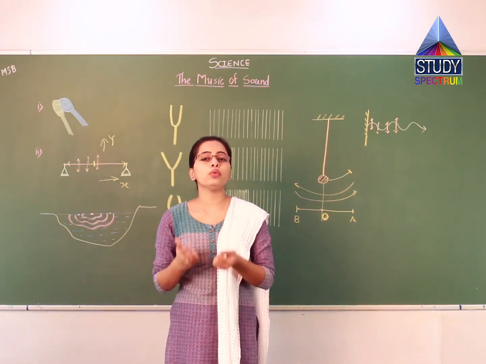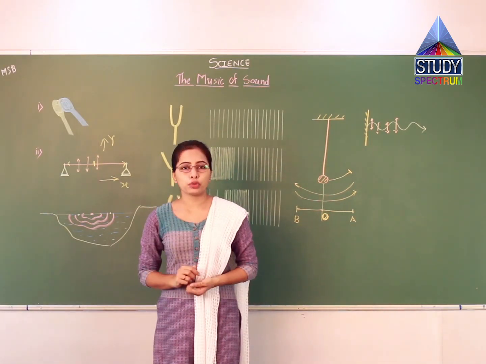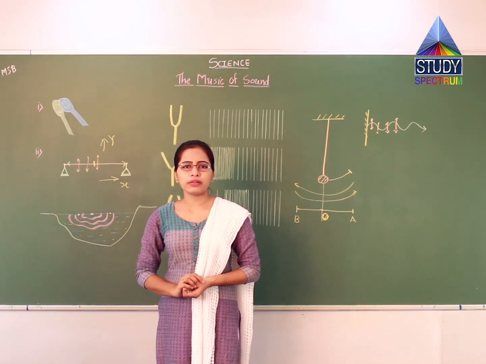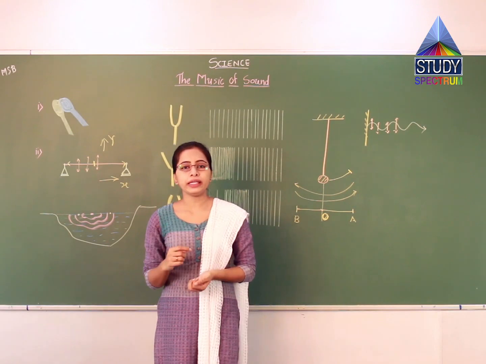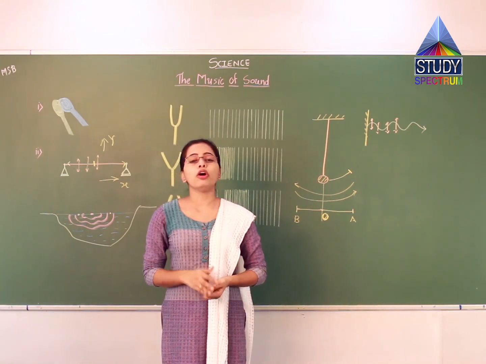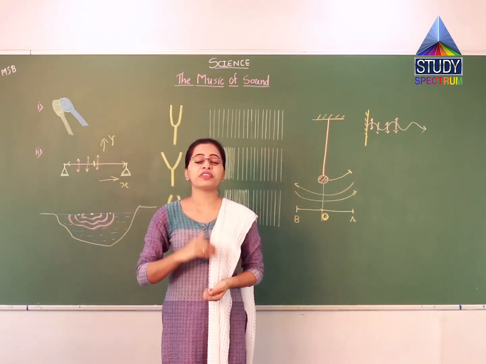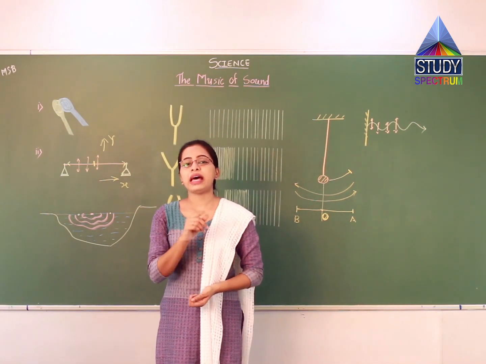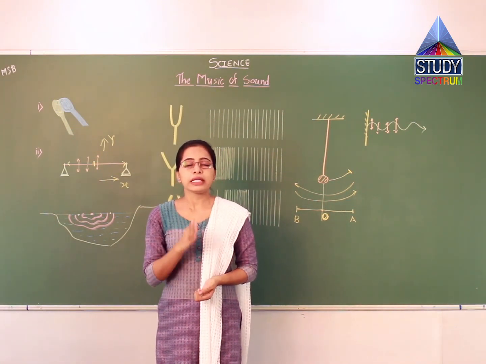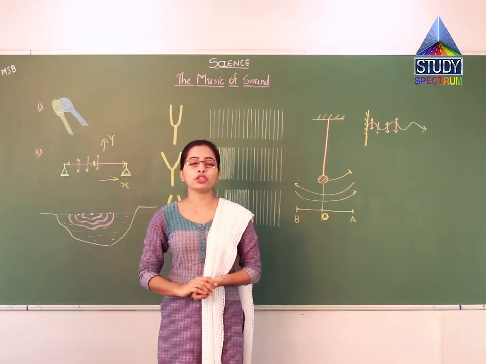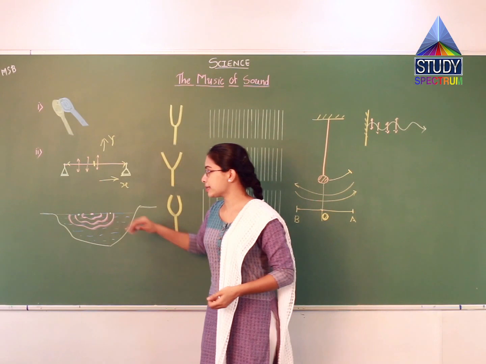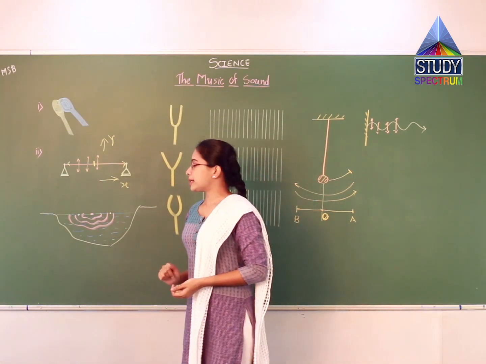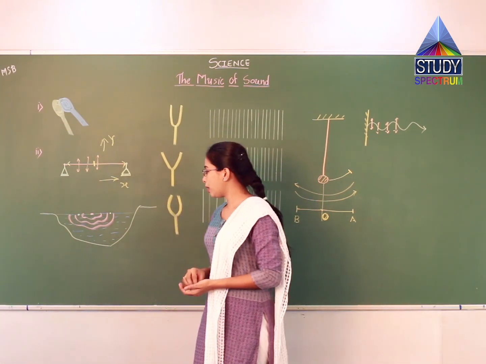Now let me explain what is meant by a longitudinal wave. In a longitudinal wave, the particles of the medium vibrate along the direction of propagation of the wave itself. That means the direction of propagation of the wave is the same as the direction of vibration of the particles of the medium. Here is the example of a longitudinal wave.